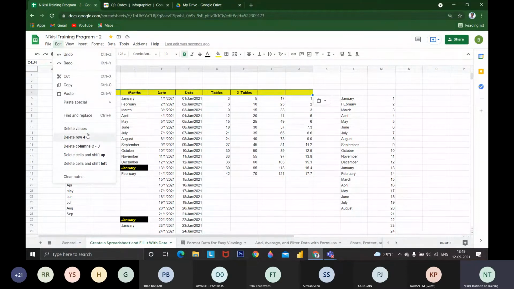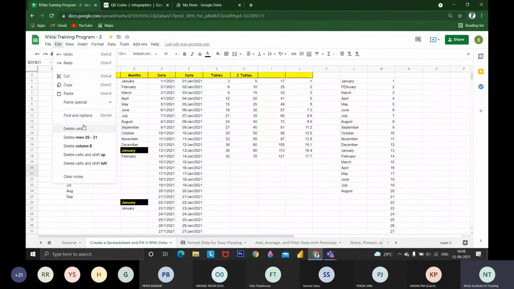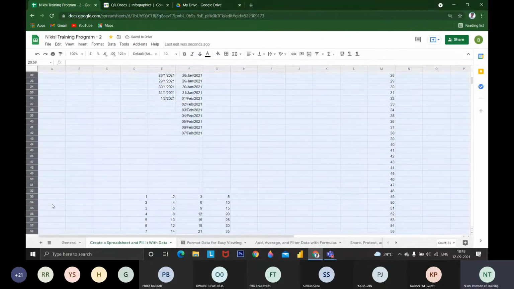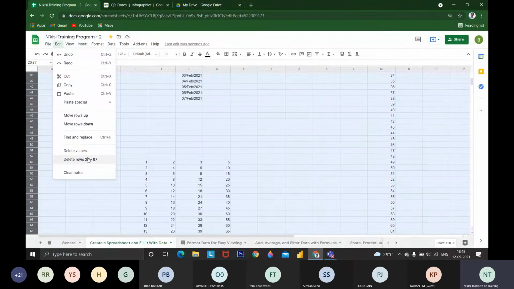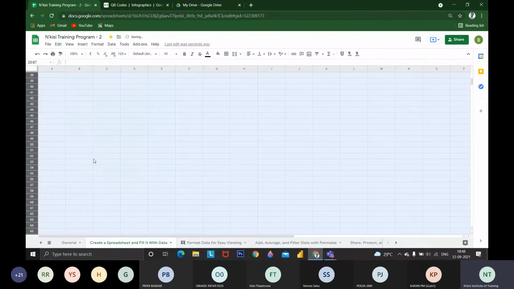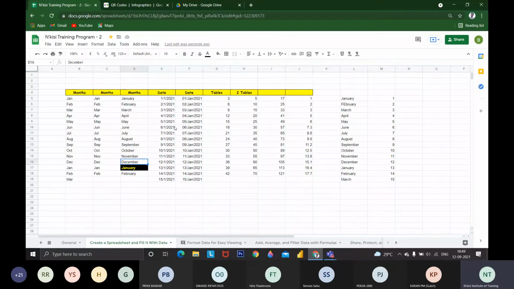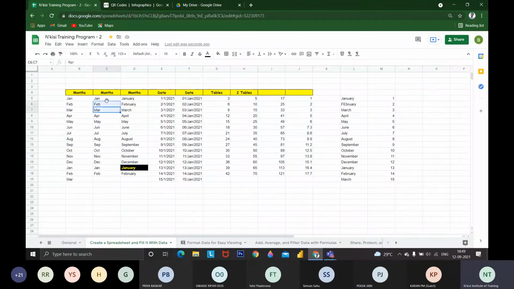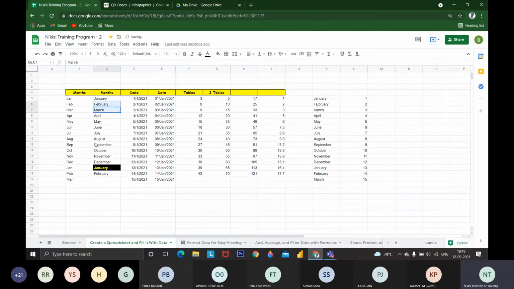If I want to delete the four rows, I can delete the values. If I click this, I delete, and the values are cleared. I can also delete the entire rows. These are the things I don't want, so I get the options delete values or delete entire rows. I'm deleting the entire rows below 20, from 20 to 70. All the features are available. Similarly, if I want to delete column D, since both are similar, I'm going to delete column C. Click column C and delete column C.